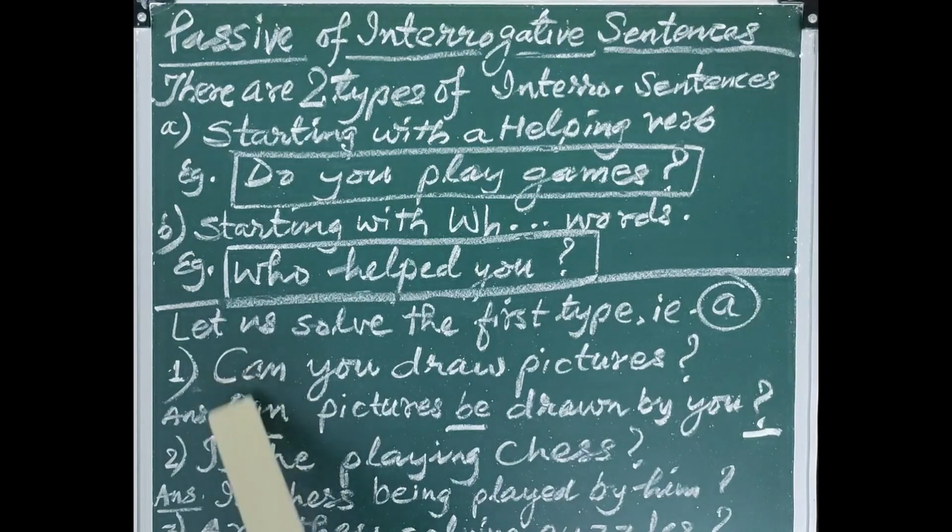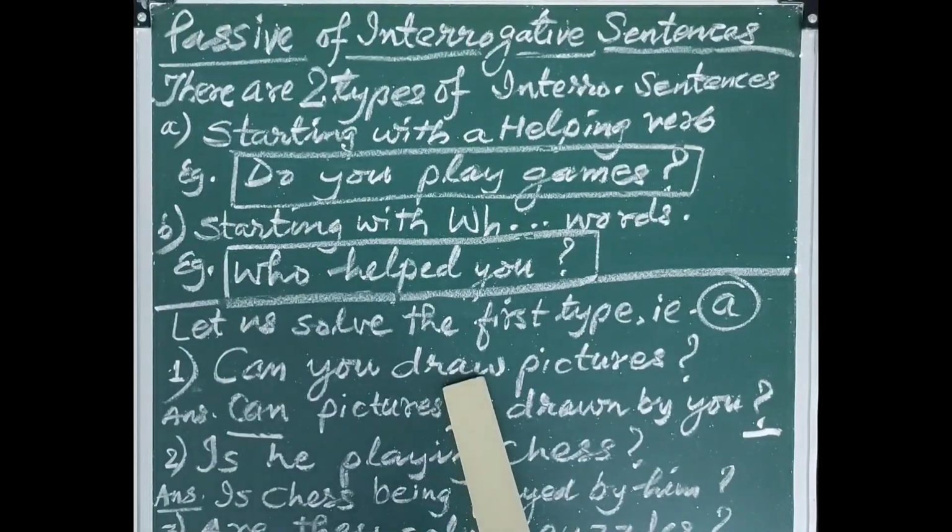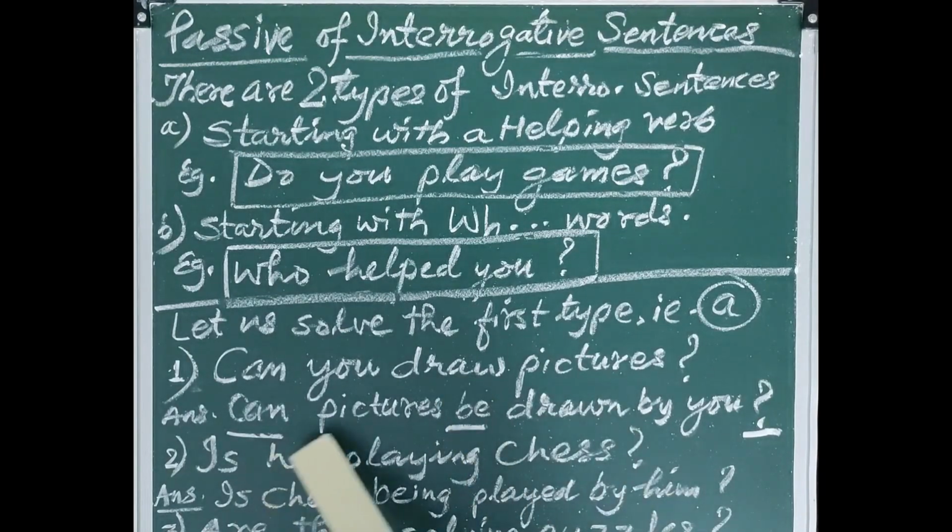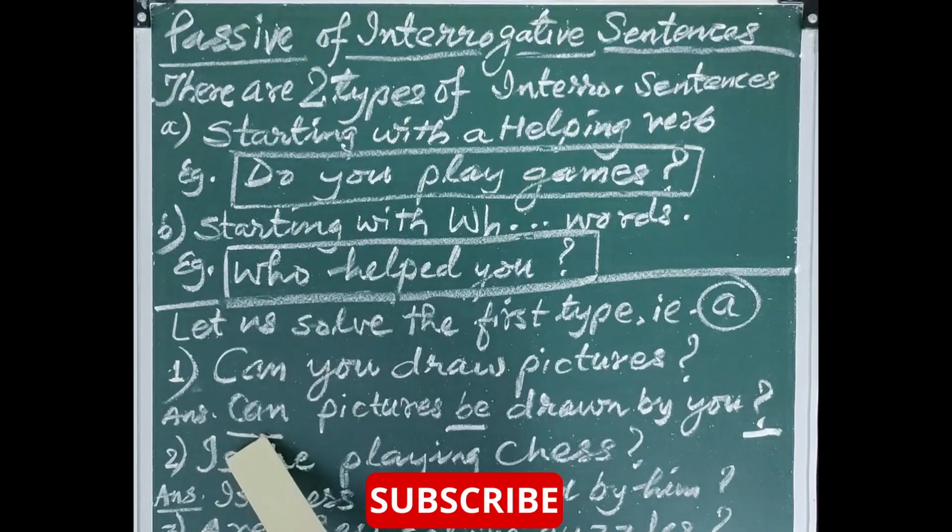Only with the modal verbs, this be should be followed. If it is the first form, then there is another rule for that, we will see after some time. Can pictures be drawn by you? Be, another new helping verb. Can is repeated. Can is the same helping verb which we got from the sentence.